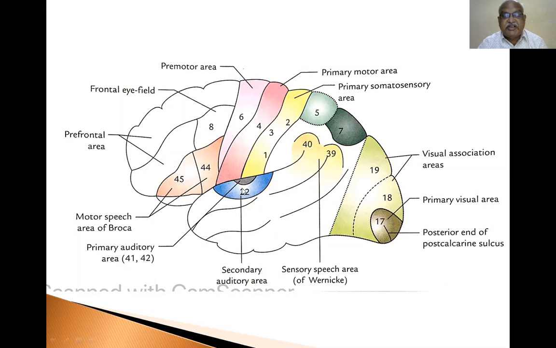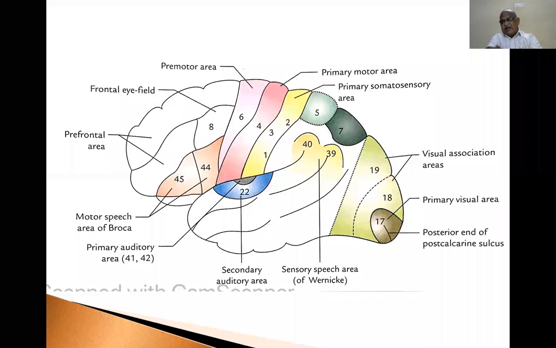Auditory area is present in temporal region. Sensory speech area is present here. Now, this is motor speech area of Broca. This is present in frontal lobe. So, which area is present in which part of the cerebral cortex? What number? Brodmann has given a number to them. That is the reason.